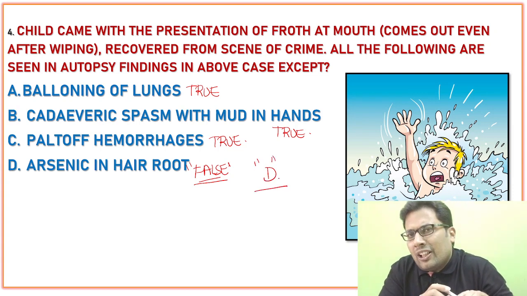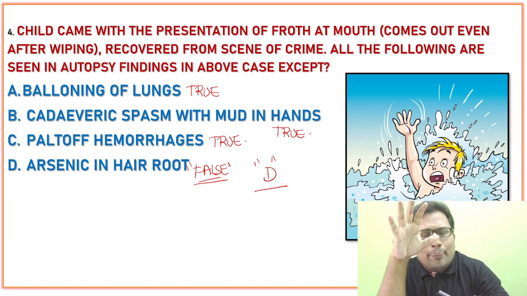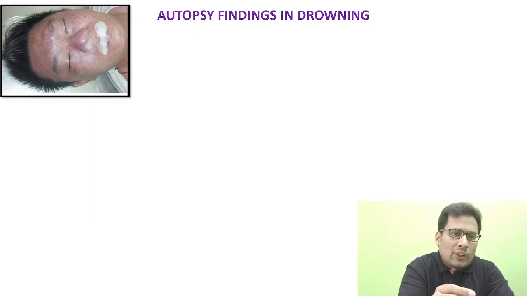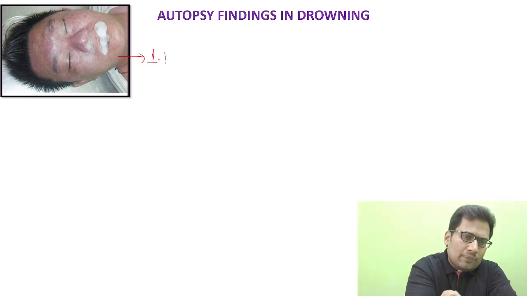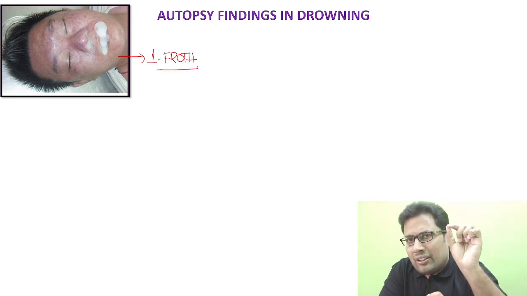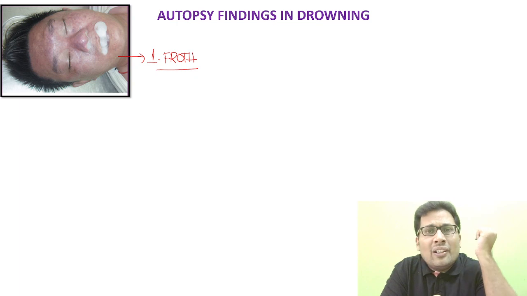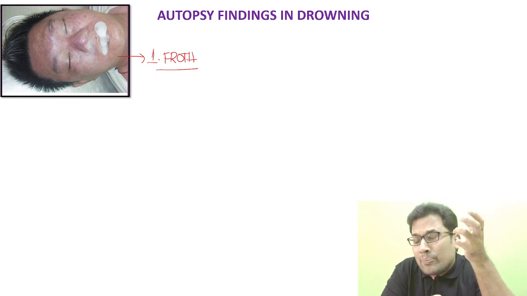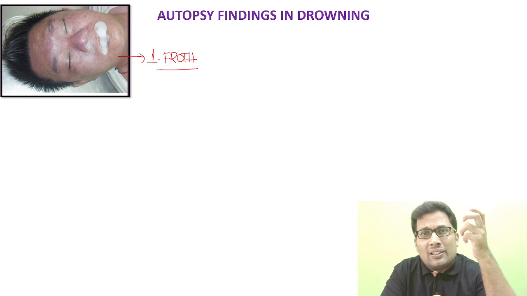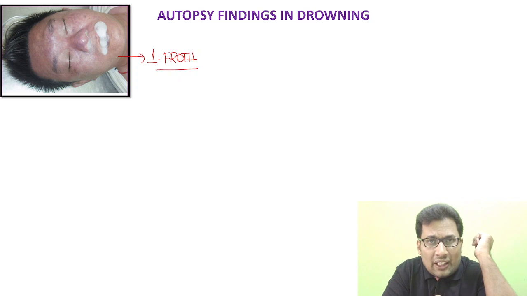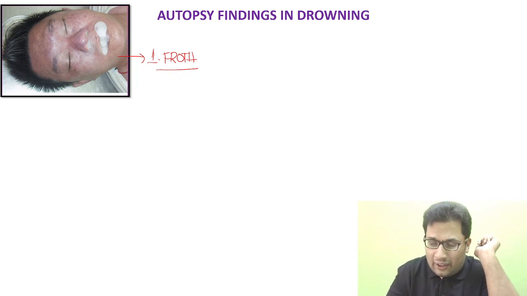So let's discuss briefly what the important findings are in case of drowning. The first finding is the froth. Fine leathery froth. The froth contains surfactant, mucus and water. Why does it occur? It is because of churning in water along with the surfactant. What is the composition of surfactant, and what are the surfactant levels in freshwater and saltwater drowning? That's very commonly asked, and it is a non-specific finding.